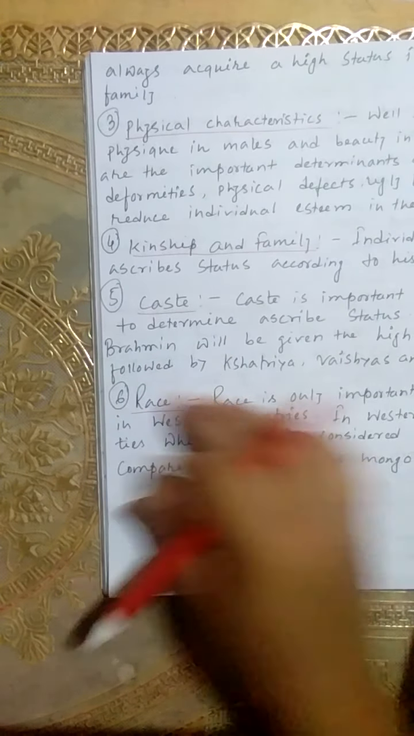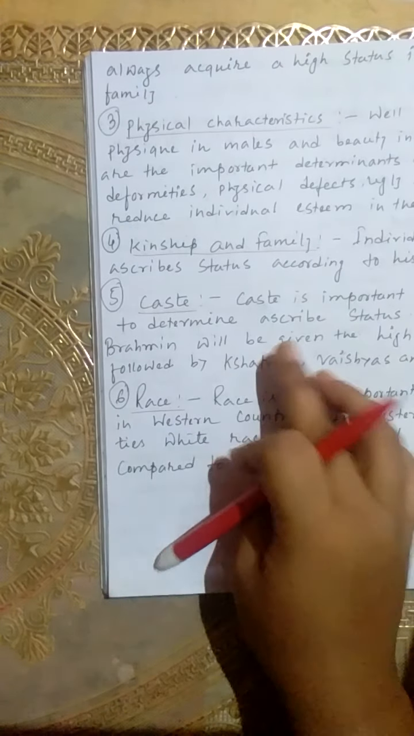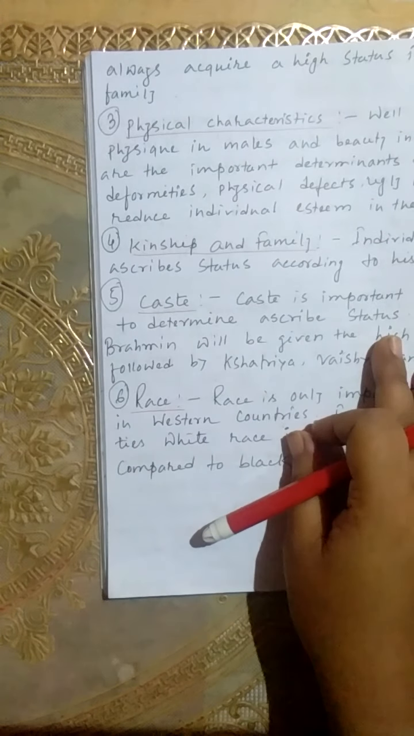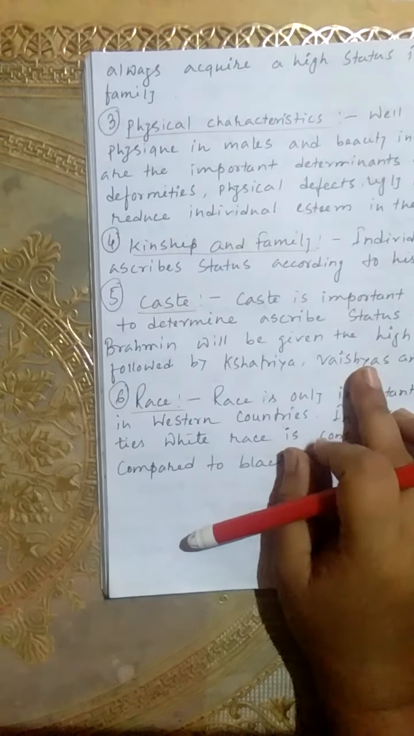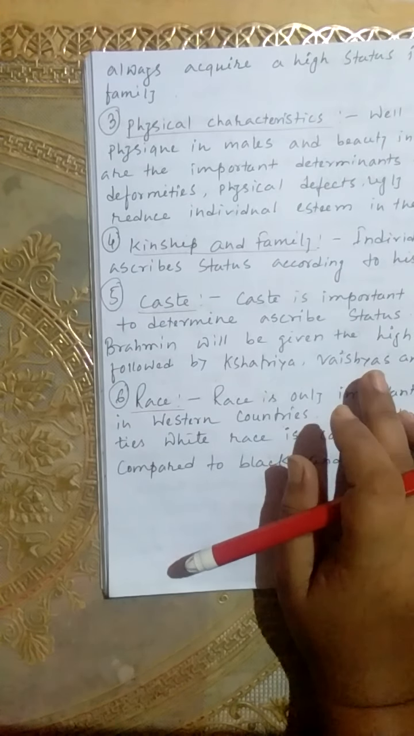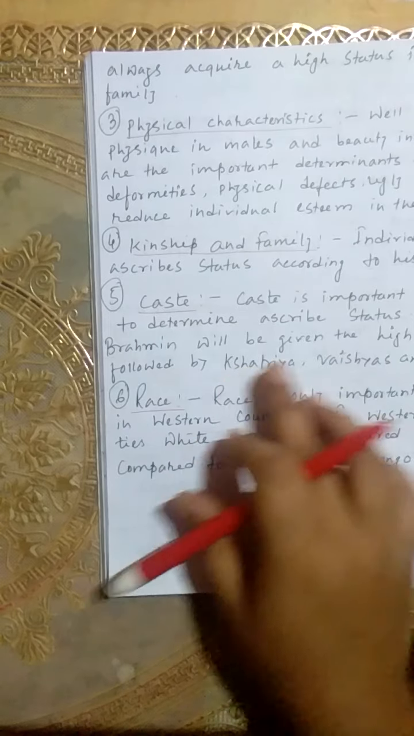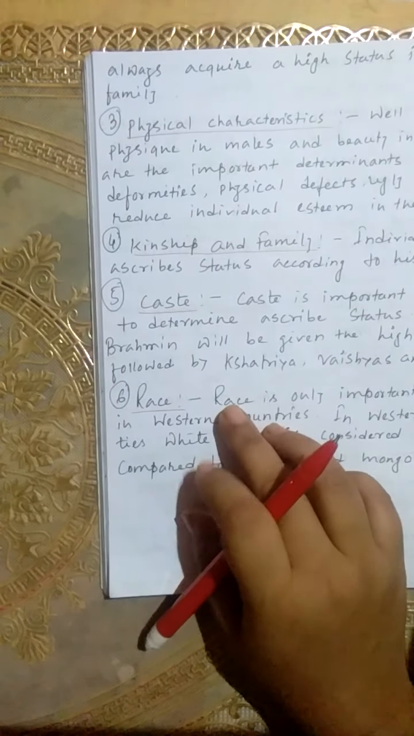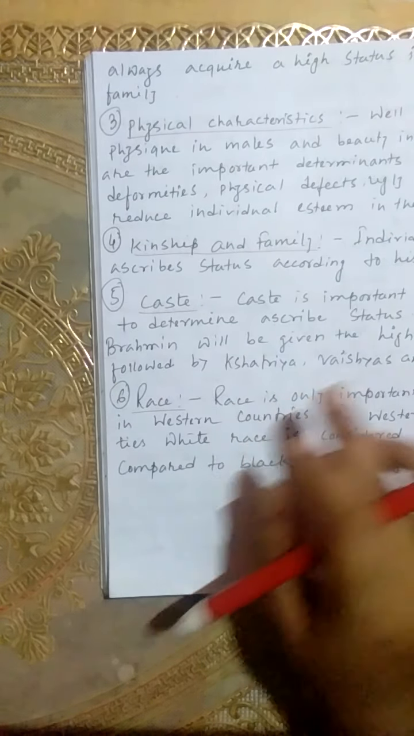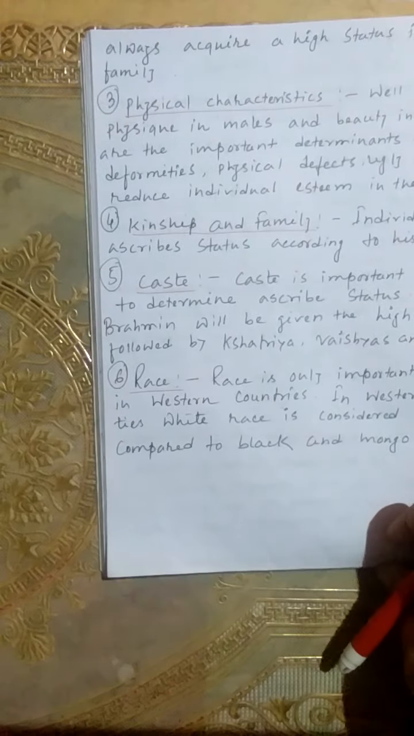Point 5, caste is an important factor to determine ascribed status. Understand? Caste always determines the ascribed status, because in India, Brahmin will be given the high status, followed by Kshatriya, Vaishya and Shudra.